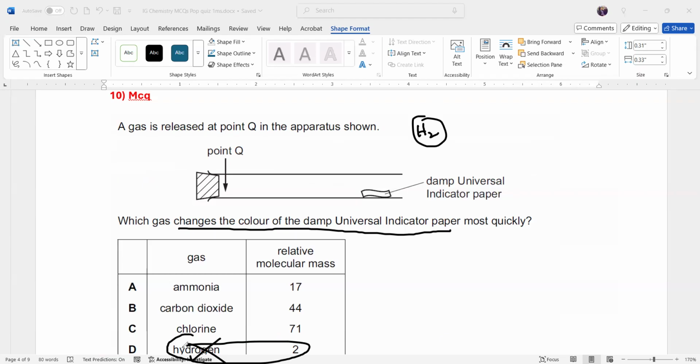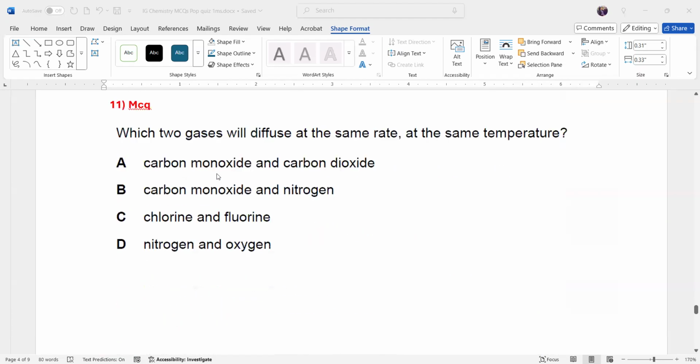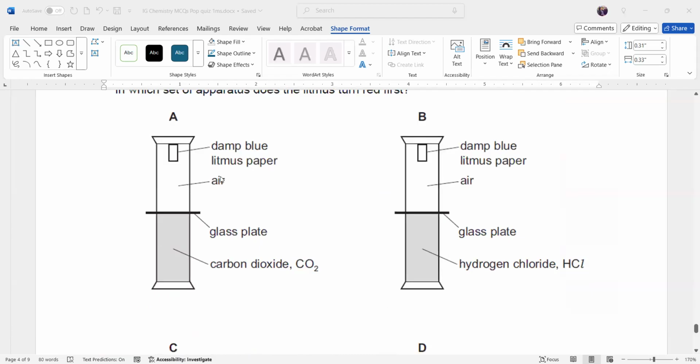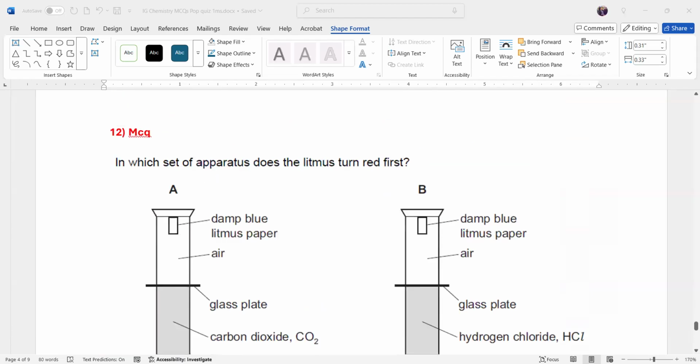Cheating. Pure cheating. 100% cheating. Question 11, any doubt? Just the same question repeated. Yes. Question 12. Big dog, sir.